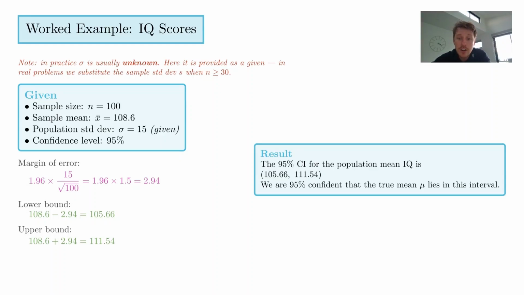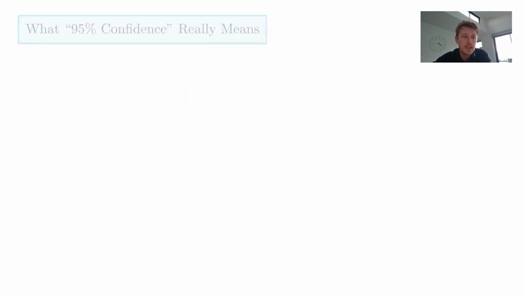And now saying 95% confident is not the same as saying there's a 95% chance. Remember, the mean, we don't know it, but it's either in that interval or it isn't. So it has a probability of 100% or 0%. But to say that we're 95% confident is making a very specific statistical claim, which we're just going to talk about here.